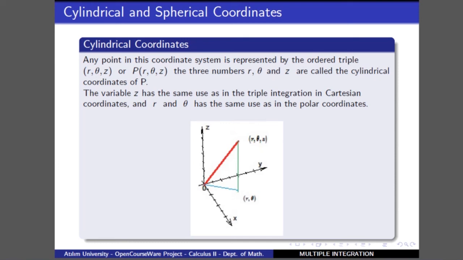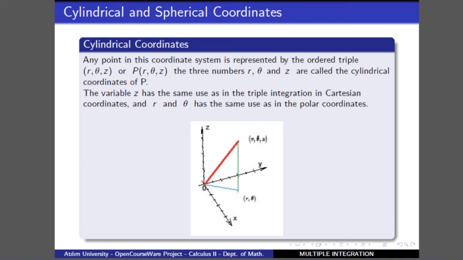In cylindrical coordinates, if you take a ray from the origin into three-dimensional space, any point on this ray is represented by r, theta and z. Z is the same as in the Cartesian coordinate system, and r, theta is exactly the same as we used in polar coordinates. That is, first we measure z and we take the projection on the plane. On the plane, this projected point is represented by r, theta.